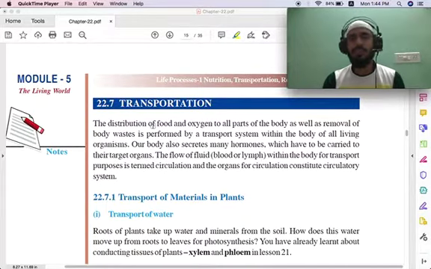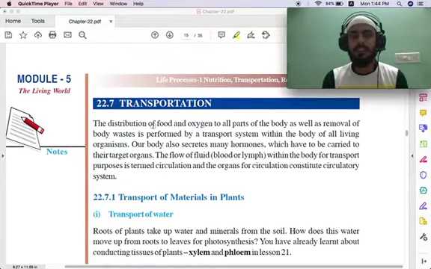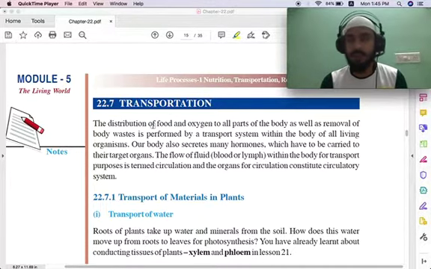We have to know what is transportation. In our body, we take food, and the nutrition from the food has to be transported to the different parts of the body, whether it's brain, whether it's other muscles. So this food has to be taken to the other parts of the body.